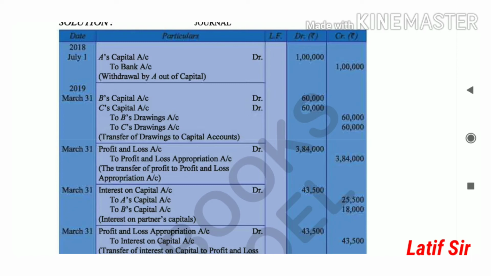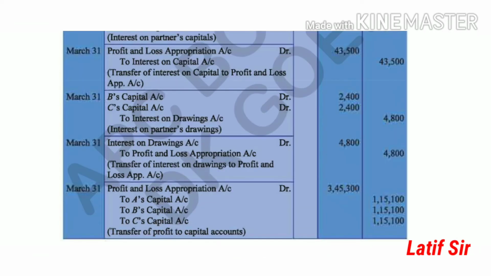Number 3, the third entry, is profit and loss to P&L appropriation 3,84,000, that is, the profit transferred from profit and loss to profit and loss appropriation. Next, interest on capital has been given, credited, so that journal entry has been given. And at last, profit and loss appropriation to interest on capital. The interest on capital has been transferred to the profit and loss appropriation account. You can see that one entry is P&L appropriation, another is the transfer to capital account.